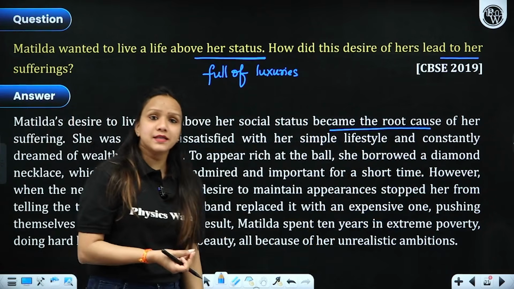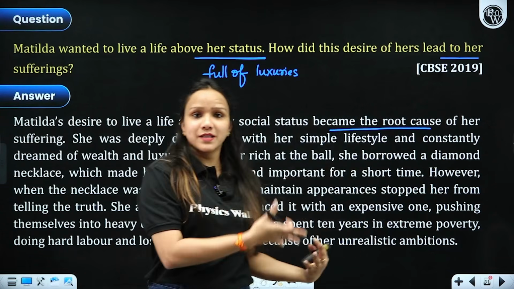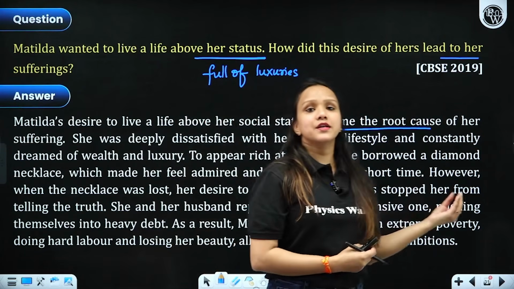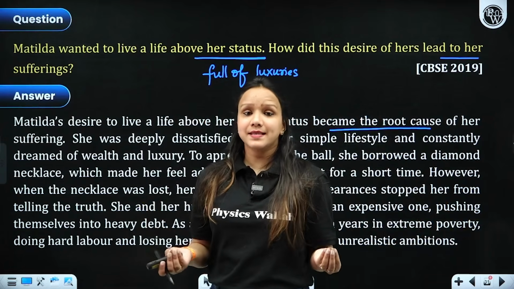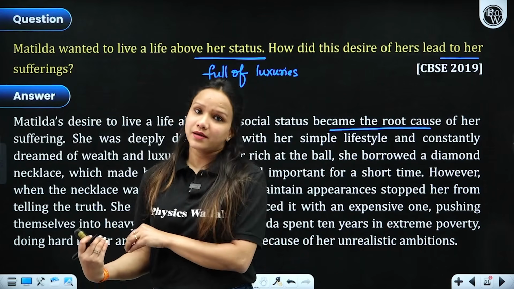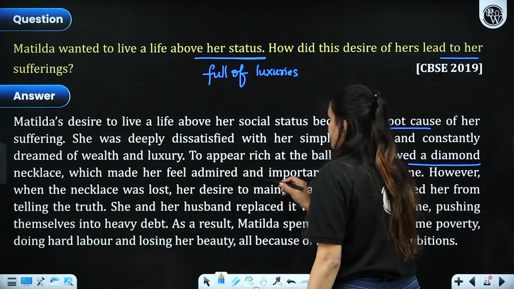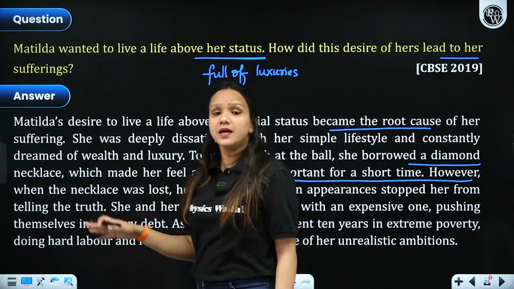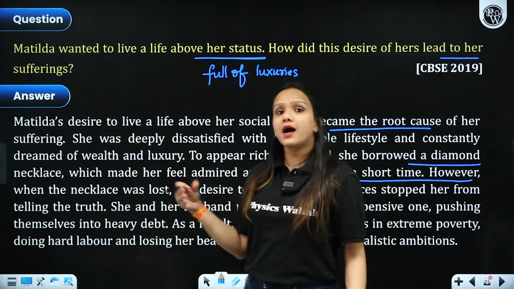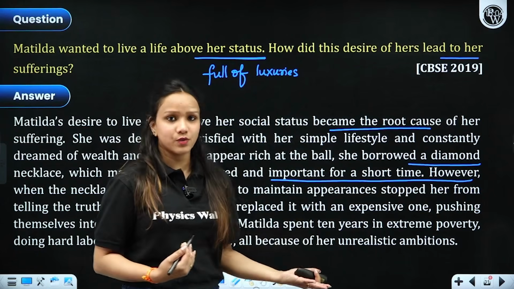She wanted to look pretty, she wanted to look elegant, she wanted to look rich in the party, right? By borrowing a necklace, she wore that, which she wore for the party, right? So all this made her look like a rich woman, but she was actually not. So this desire, this avarice of looking like a rich lady, led her to her downfall, right? So to appear rich at the ball, she borrowed a diamond necklace. Again, you have to just justify the same incident, and you have to mention the same. Like for parties, she borrowed the necklace from Madame Forestier, and how she went there, and while coming back, they lost the necklace, and how they had to buy a new one, right?